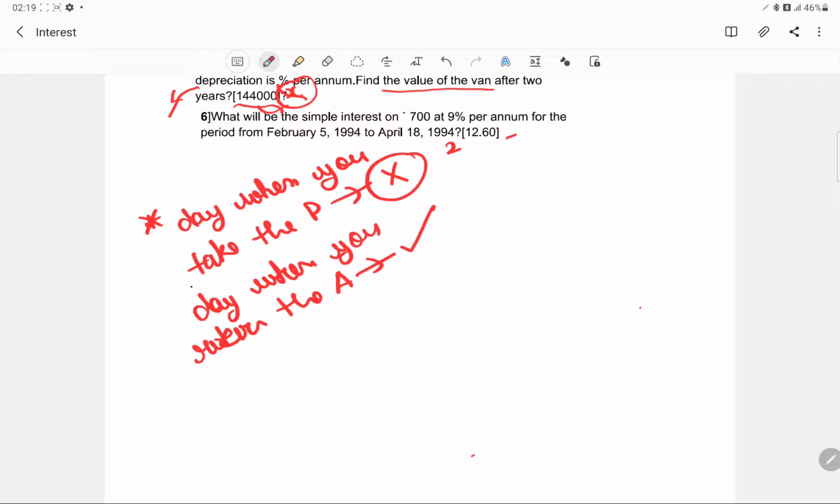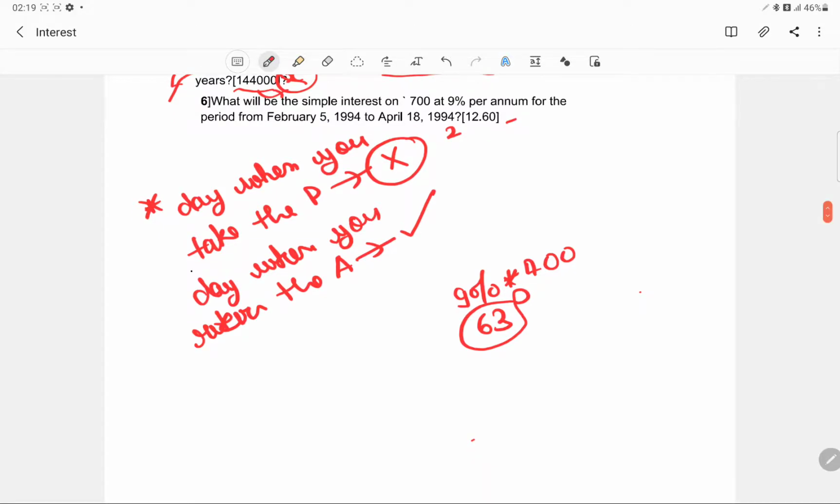So they are asking what will be the simple interest on this per annum. Just try and see this. It is 9% of 700, so this is 63. If you had calculated it for the entire year, it would have been 63. But now they are asking for a period from 5 Feb 1994 to 18 April 1994.